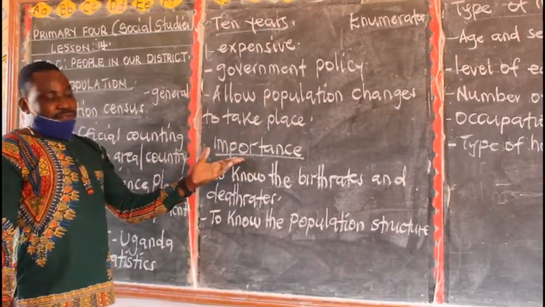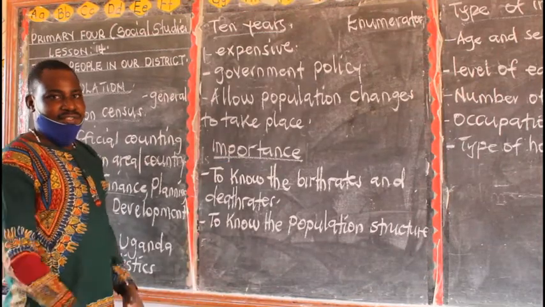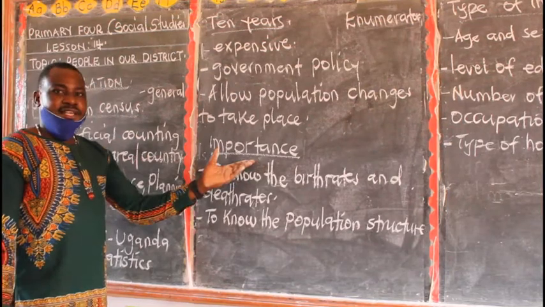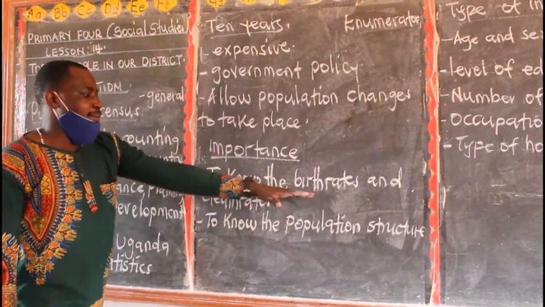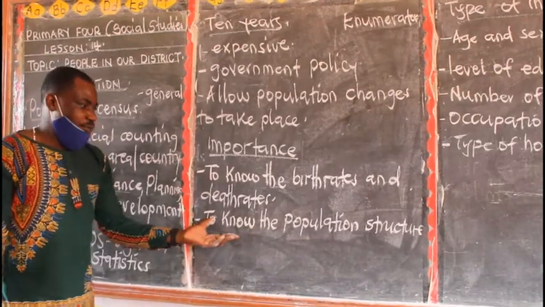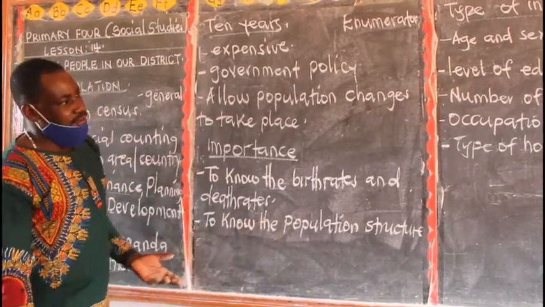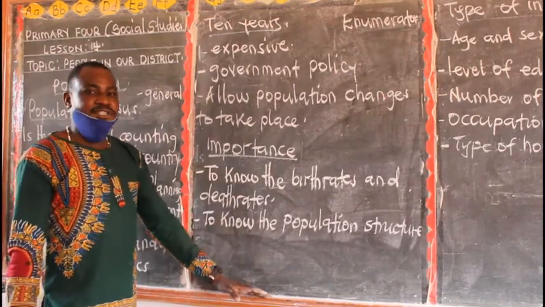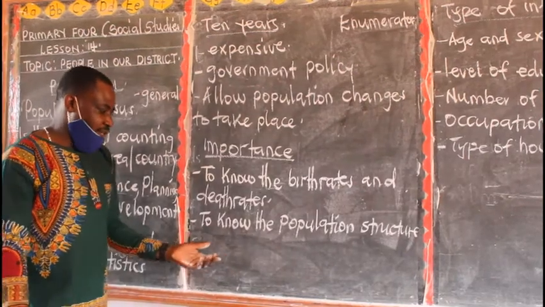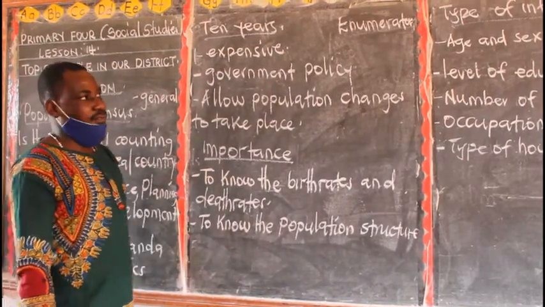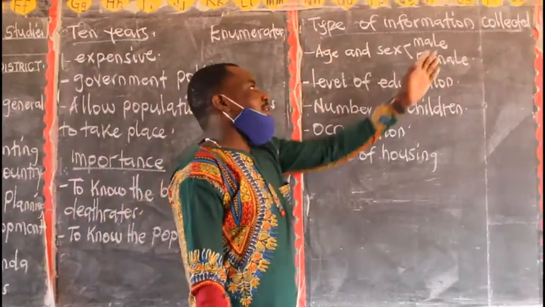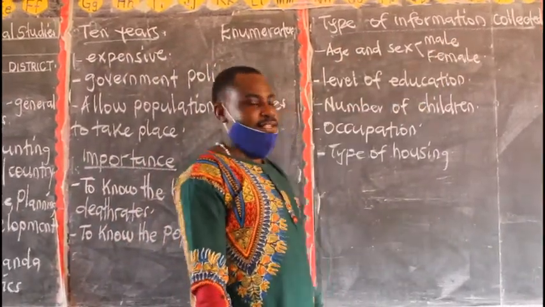Then why should the government of Uganda carry out population census? What are the importance? One, population census helps the government to know the birth rates and death rates. Then the second reason was to know the population structure. And we said that population structure is the composition of people according to their age and their sex. Then we also looked at it for easy planning of people in a country. Then lastly, we have looked at the type of information collected during population census.